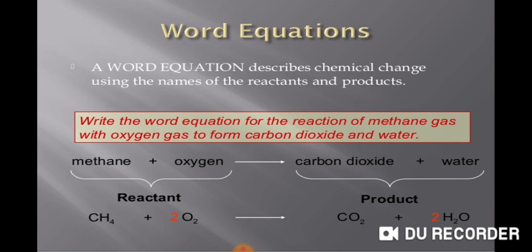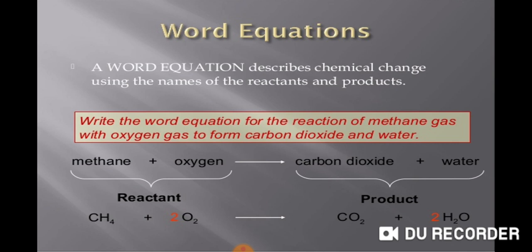It is very important that a chemical equation should be balanced. If we do not balance a chemical equation, then this states that the chemical equation is not correct. Balancing a chemical equation means the number of atoms of one element, for example oxygen, hydrogen, carbon, on the reactant side must be equal to the number of atoms of that element on the right hand side, on the product side.